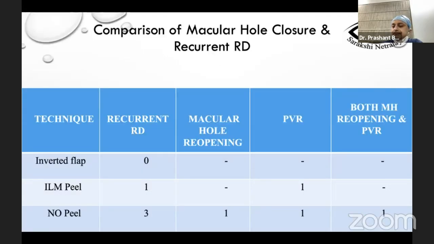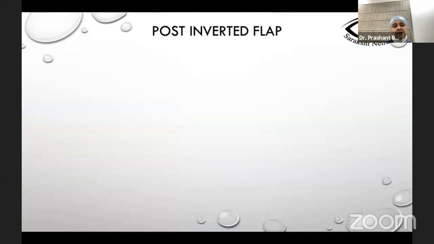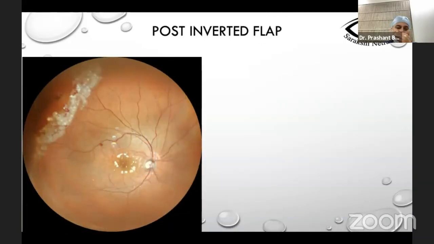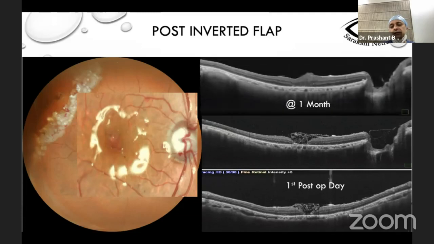2 patients had recurrence because of peripheral PVR. 2 patients had macular hole opening. One had only macular hole opening without significant PVR and peripheral break, while one had an associated peripheral break. These are the postoperative fundus photographs and OCT at 1 month of the no ILM-PIL and ILM-PIL groups. And this is a fundus photograph and OCT on day 1, where you can see the stuffed ILM-PIL into the macular hole, and at 1 month, near normal architecture of the macular contour.